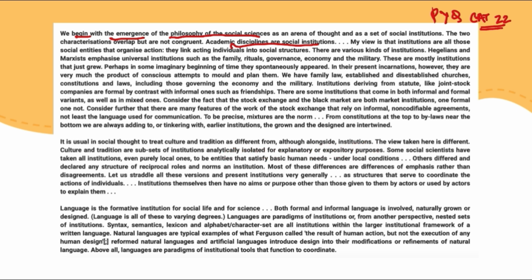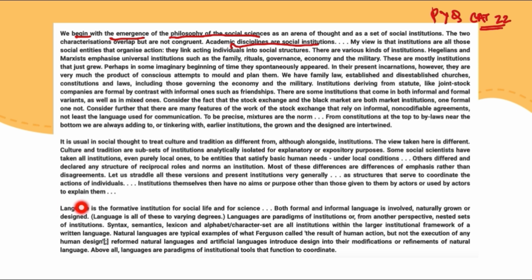And then further towards the end of this particular para, we move on to talk about the institution's purposes as defined by individuals. Institutions themselves have no aims, right? So they are defined by individuals. And then the last one, it could be said, is more or less an example which is used as evidence for the things which are being talked about till now.